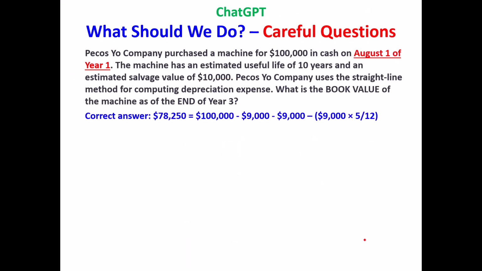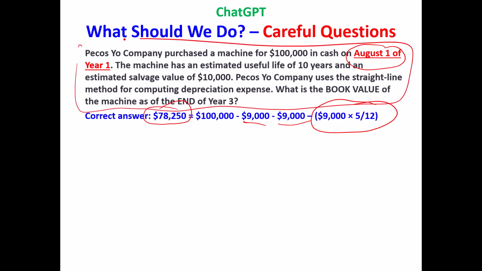Let's change it just a little bit. Let's buy it on August 1st of year 1. That's the oldest trick in the book. I've done this a million times on a quiz and exam questions. The correct answer now is there's 2 years worth of 9,000 full years of depreciation, and then there's 5/12 of a year's worth of depreciation. That gives total depreciation of 9,000 plus whatever that amount is. Correct answer for the book value is 78,250. That's the right answer. So I copied this exact text into ChatGPT.